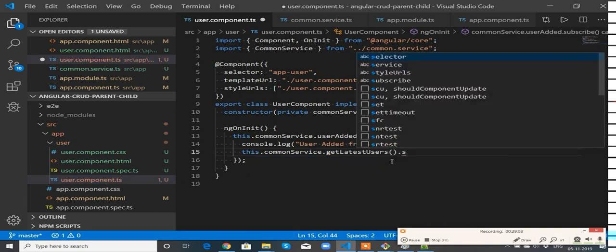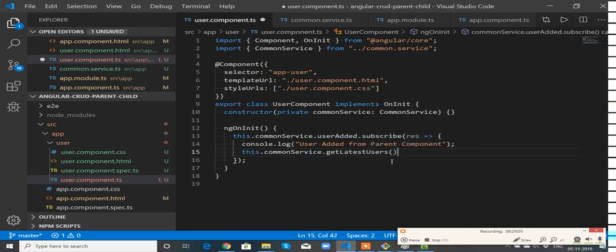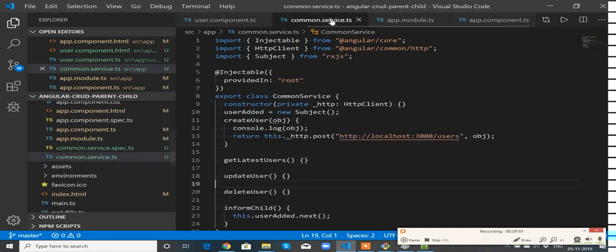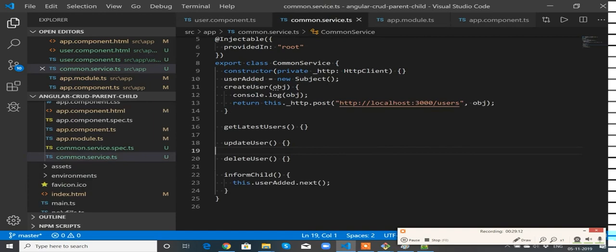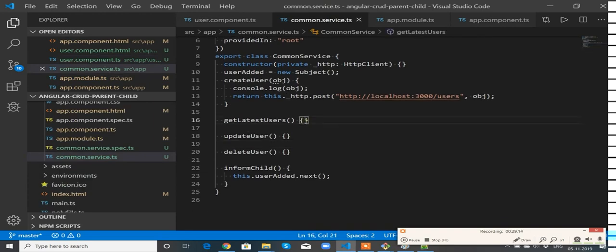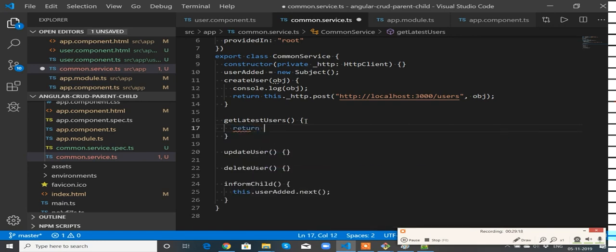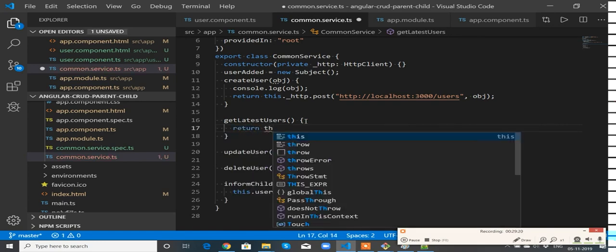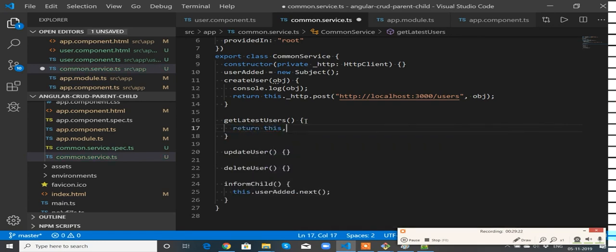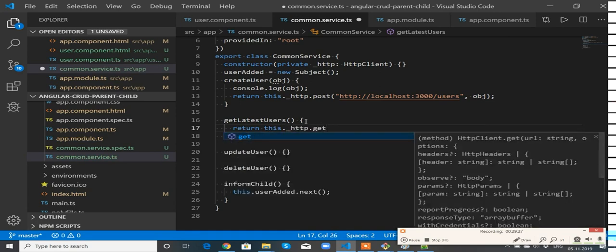Dot getLatestUsers, go to the common service. Yeah, getLatestUsers is supposed to return the observable. This._http.get.